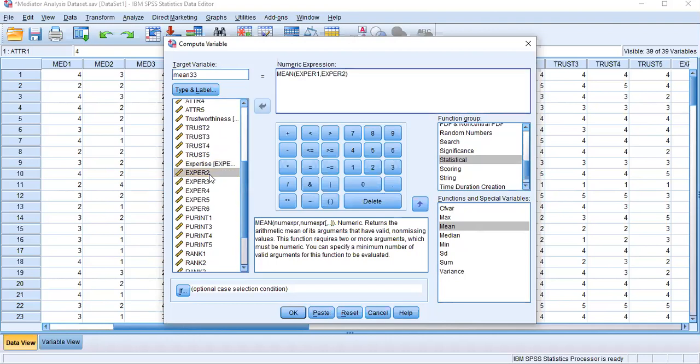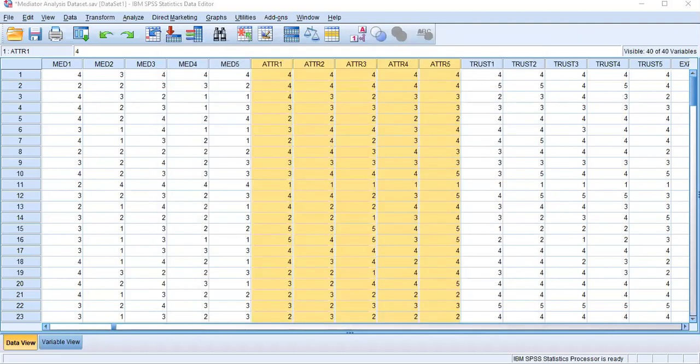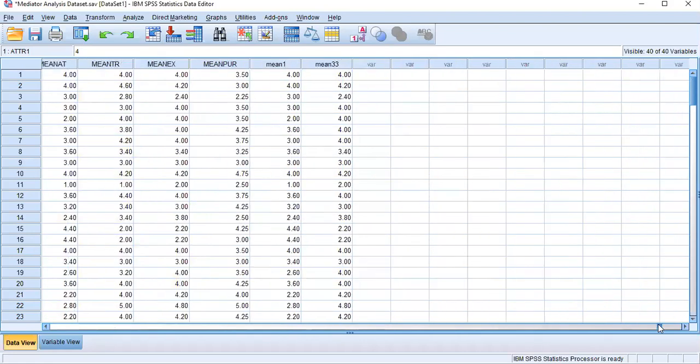Then the second one, comma, third one, comma, and fourth one, comma, and then finally the fifth one, because the sixth one is not reliable or valid for me. Okay, then just click OK. And at the end of the sheet, you can see the mean value of my third variable.